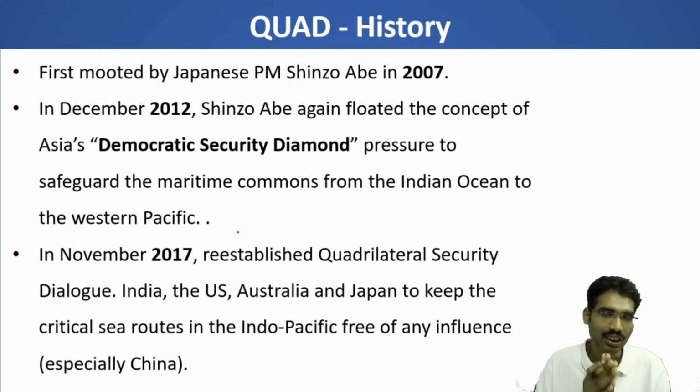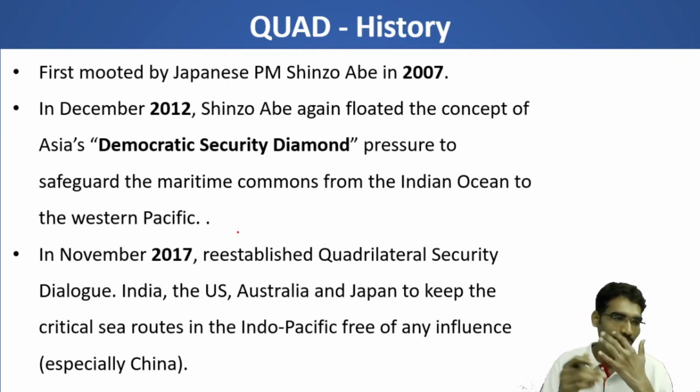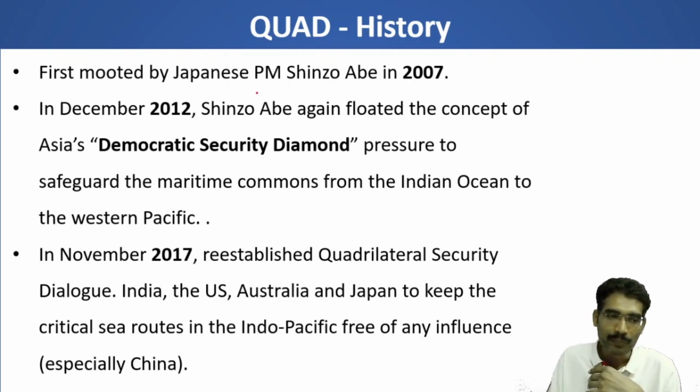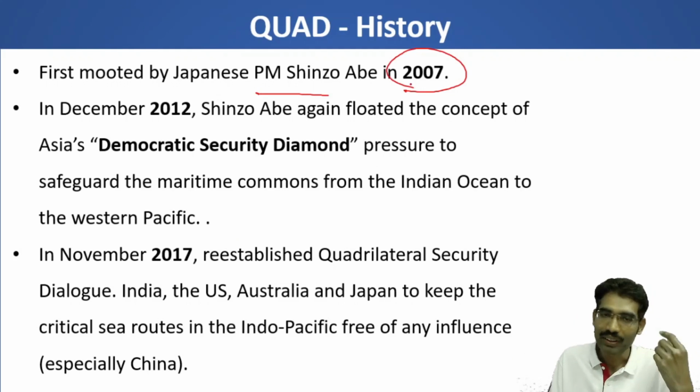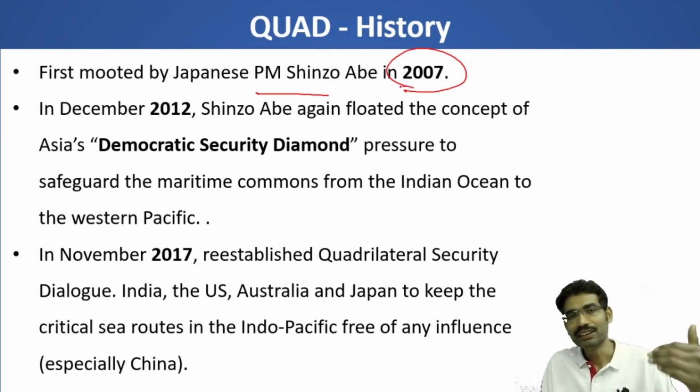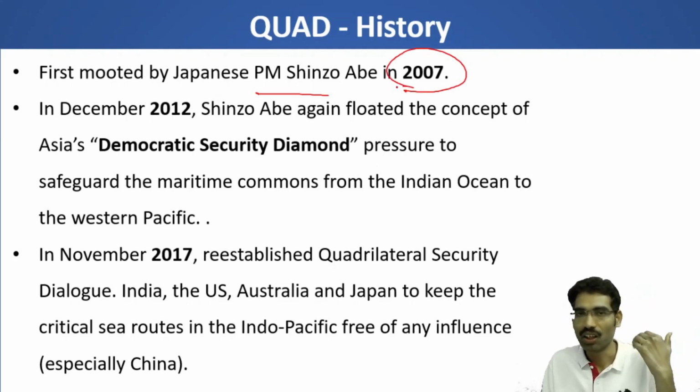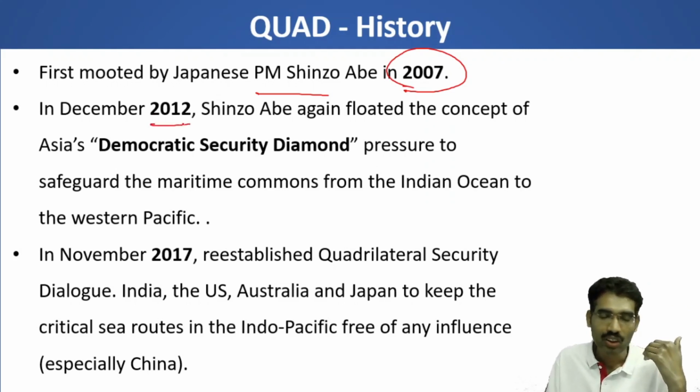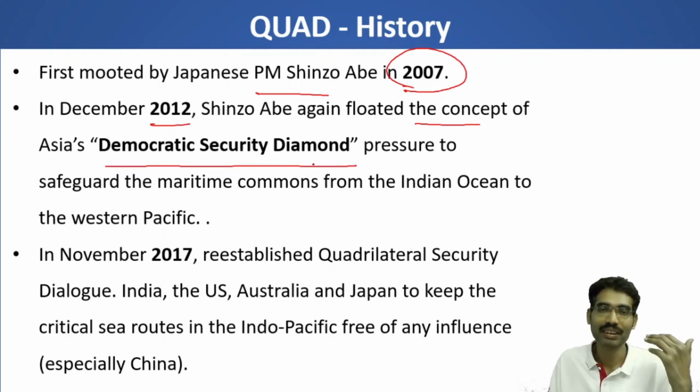If we take the history of the Quadrilateral Security Dialogue, it was first mooted by the Japanese PM in 2007 itself. However, it did not materialize for a very long time. In 2012, once again the Prime Minister of Japan floated the concept of Asia's democratic security diamond.